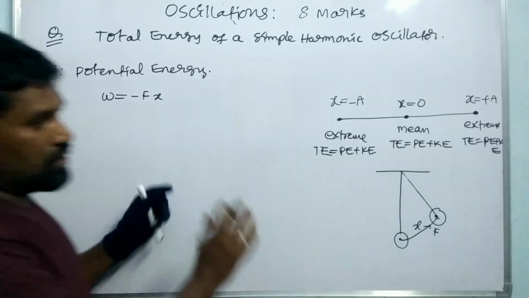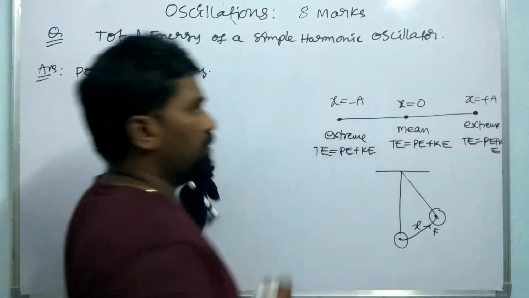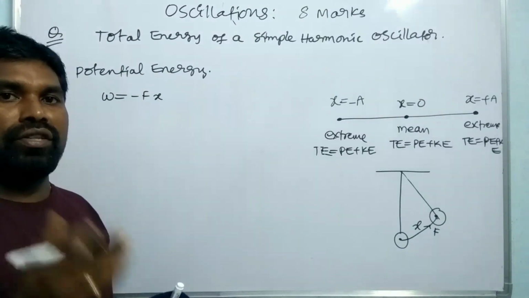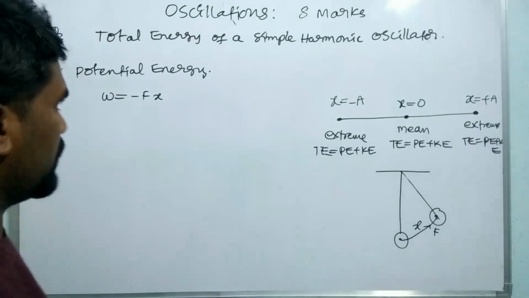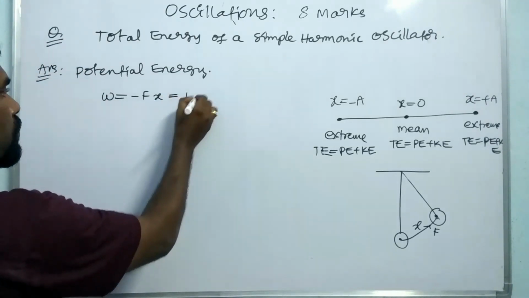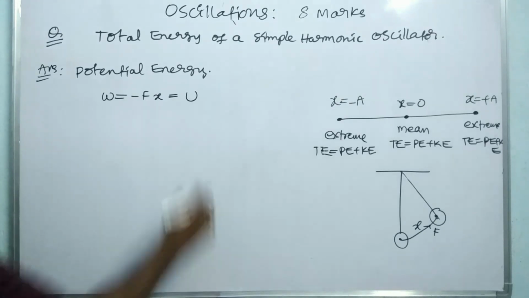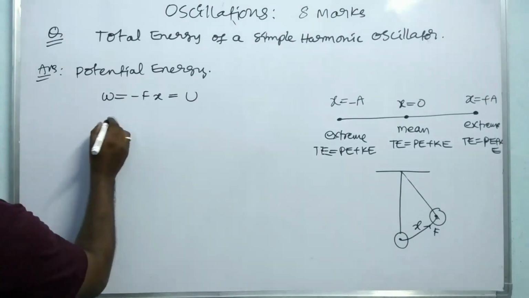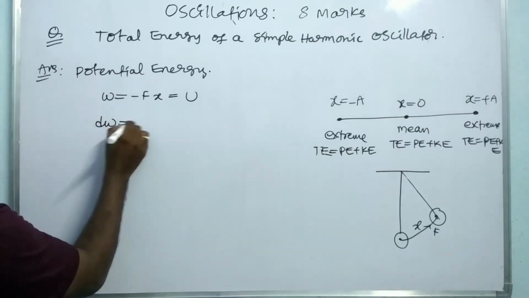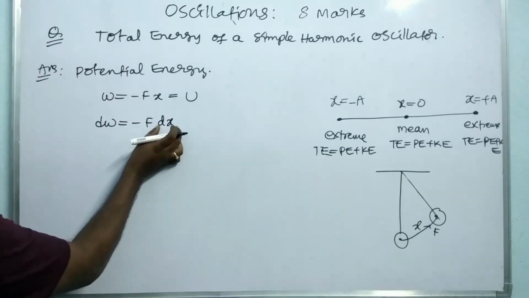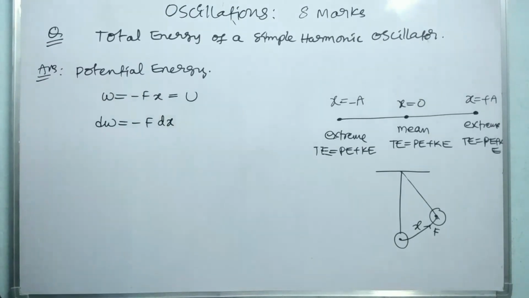In this case, for moving the particle from its mean position, the work done is stored in the form of its potential energy, that is U. U is the potential energy. For a small displacement, dW is equal to minus F into dx, where dx is the small displacement and x is the total displacement.